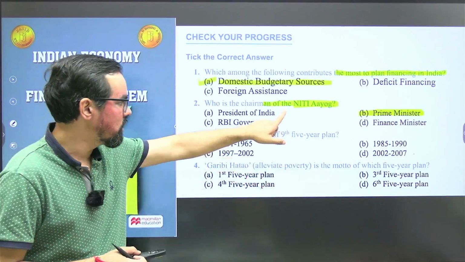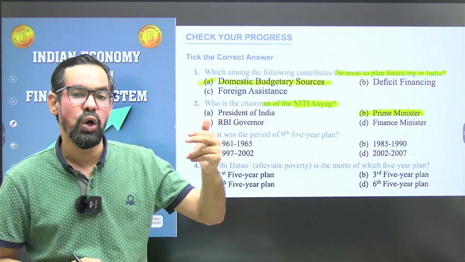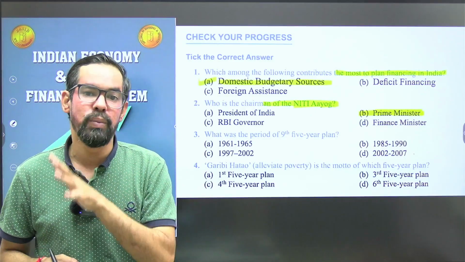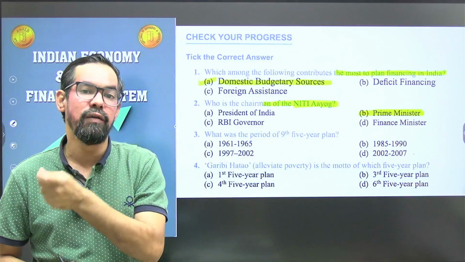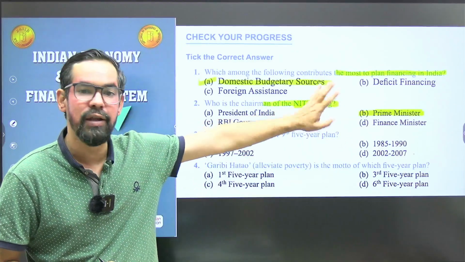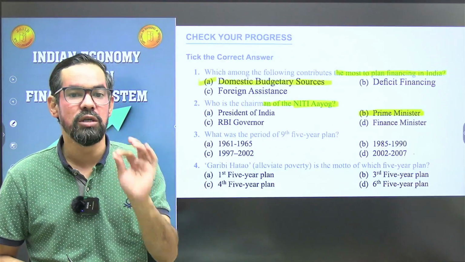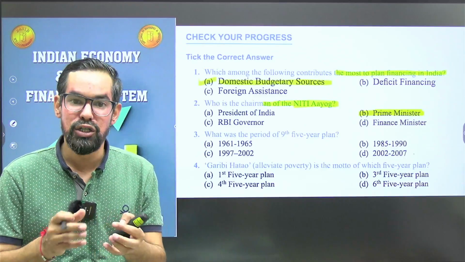Previously, in the case of the Planning Commission, the chairman post also belonged to the Prime Minister. The first 5-year plan was launched in 1951 and the Planning Commission was established in 1950. That time Pandit Jawaharlal Nehru was the chairman of the Planning Commission, because he was the Prime Minister of India then.